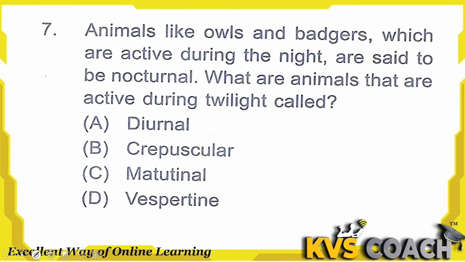Next is question 7. Animals like owls and badgers which are active during the night are said to be nocturnal. What are the animals that are active during the twilight called? These animals are called crepuscular, option B is the right answer here. Option A is diurnal. These are active during the day, like birds. These are known as diurnal, active in daytime only.